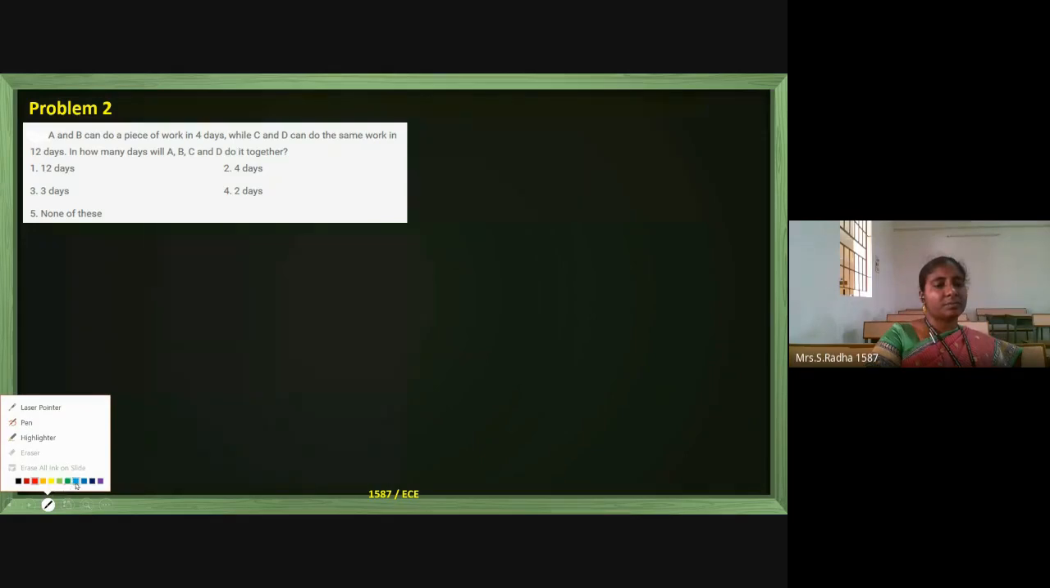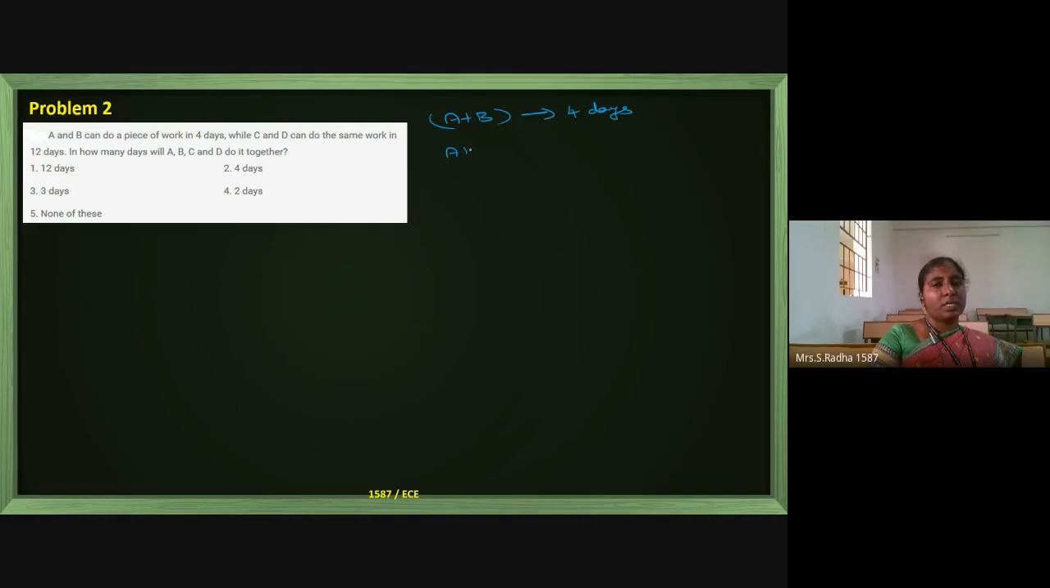Just we will try. A and B can do a piece of work in 4 days. I will start writing. A plus B together are taking 4 days to complete the full work. So A plus B in 1 day can complete 1 by 4th of the full work. This is the story of A plus B together for the first sentence. Now coming to the second sentence in the question, C and D can do the same work in 12 days.